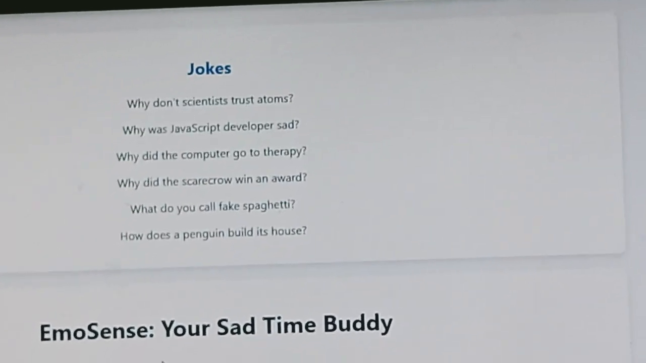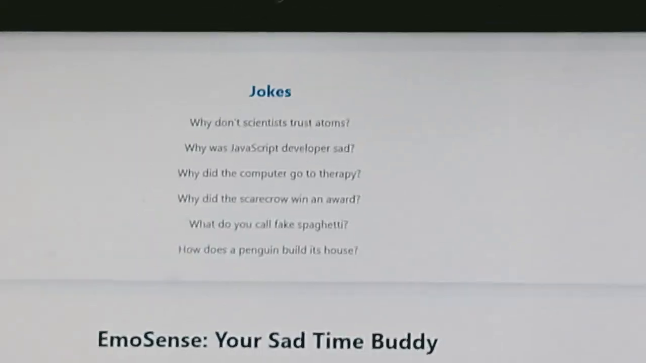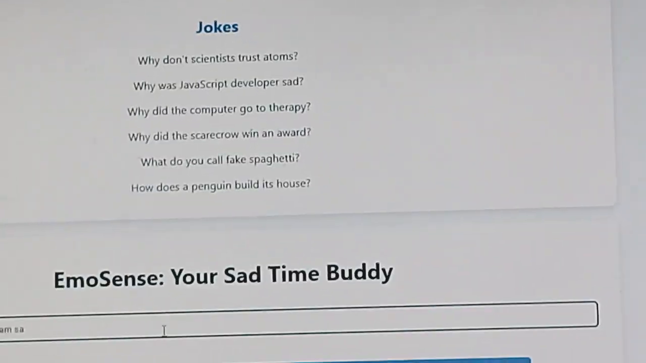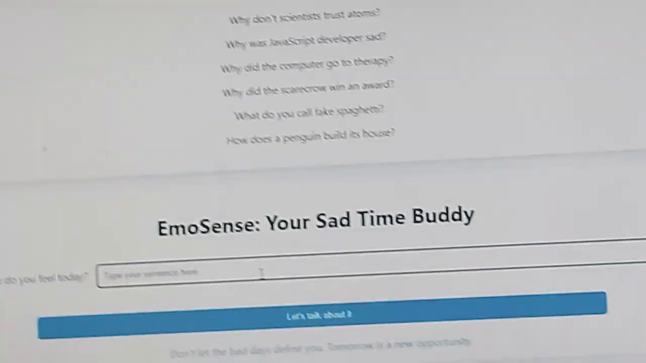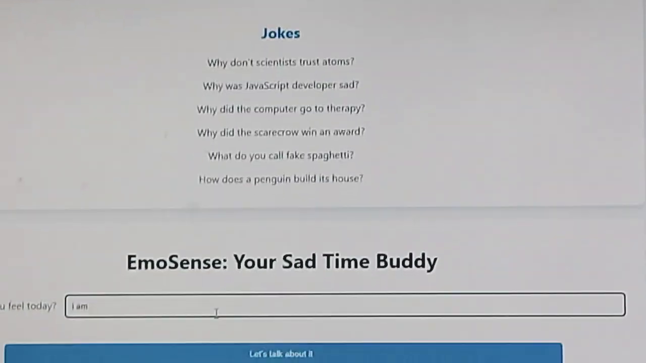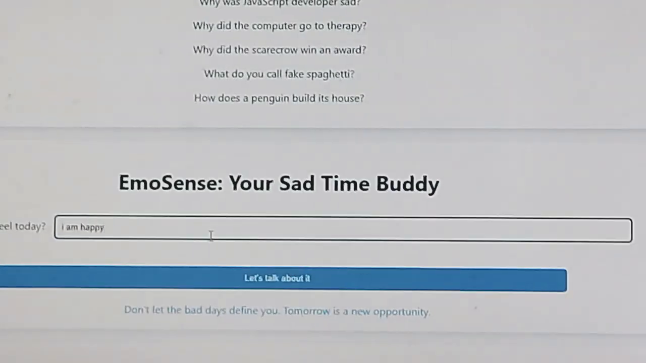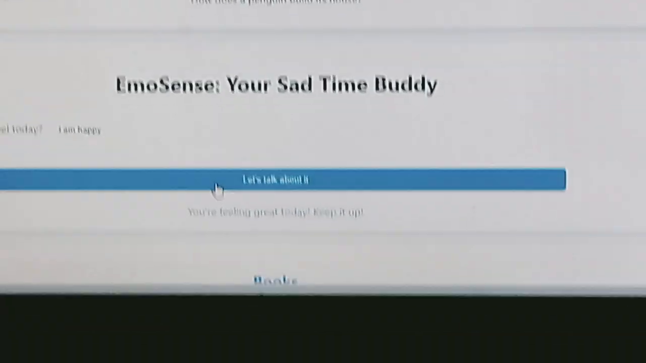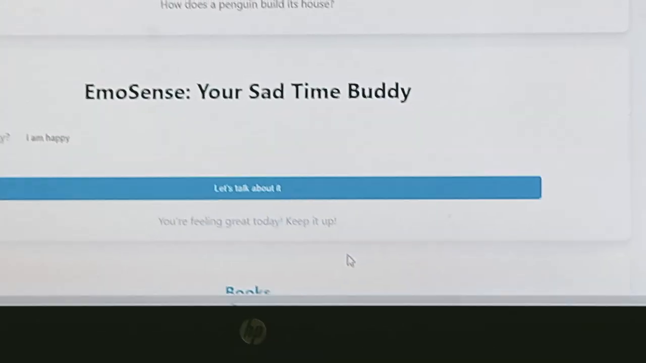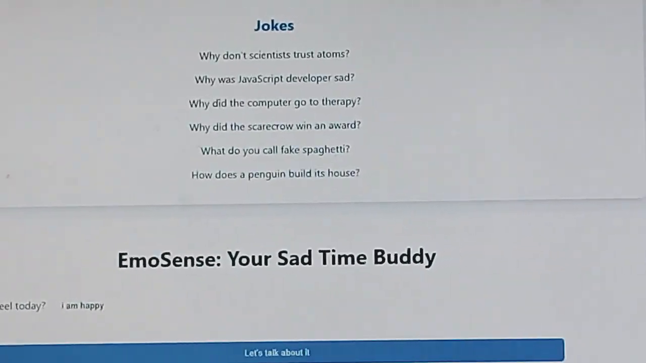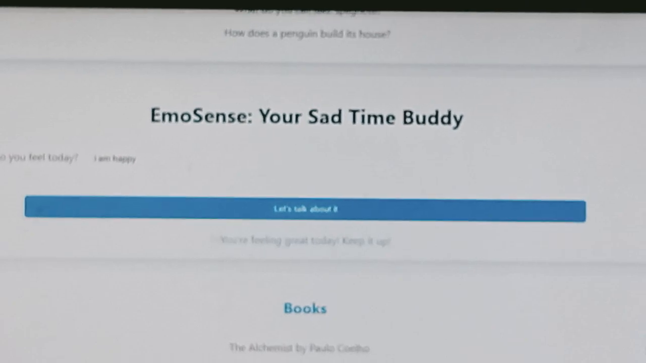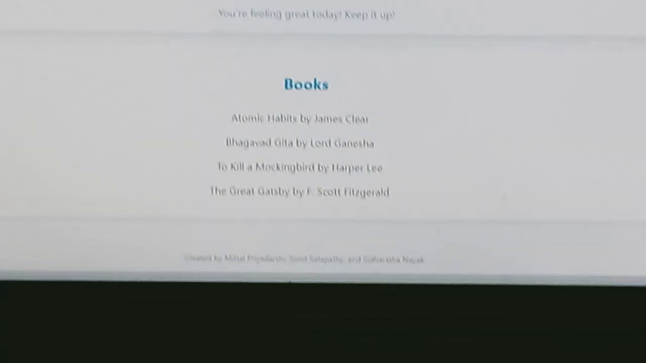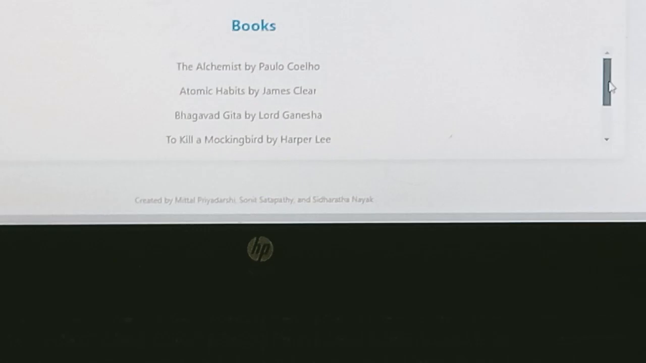This encourages people and also helps to boost their emotions. So for example, I'm writing I am happy. Then let's talk about it. Then it writes that you're feeling great today and keep it up. It also helps to boost your emotions and encourage them. So here are some books to encourage or to make someone feel better and to guide him to lead a healthy life.